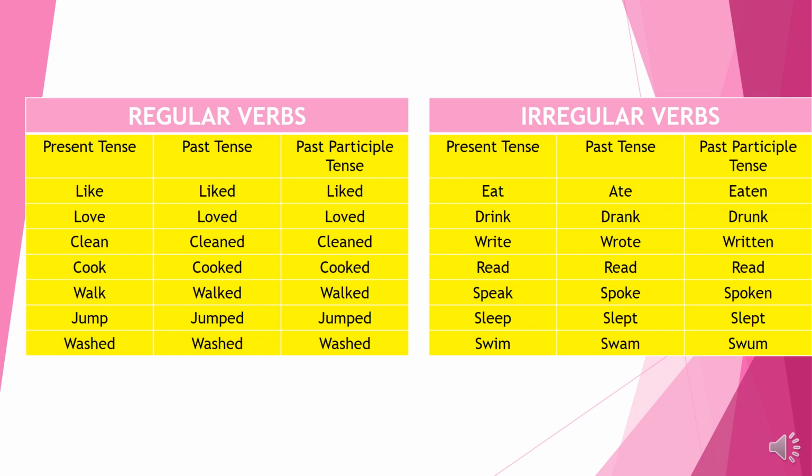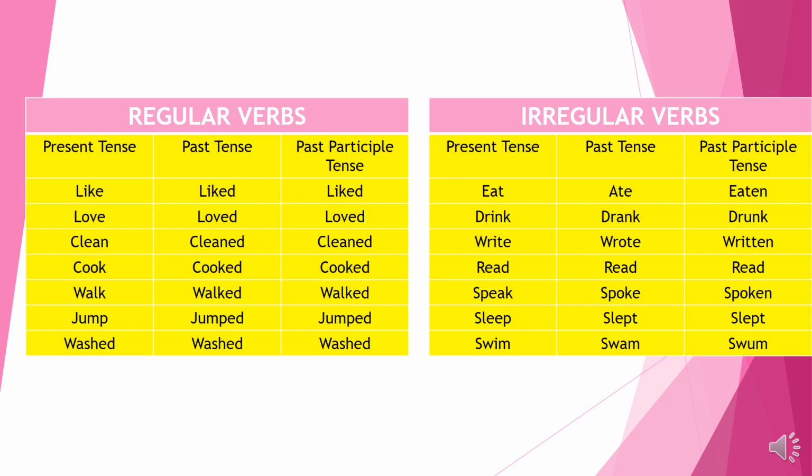Let's have a look at the regular verbs V1, V2, V3 forms. Like, liked, liked. Love, loved, loved. Clean, cleaned, cleaned. Cook, cooked, cooked. Walk, walked, walked. Jump, jumped, jumped. Wash, washed, washed.